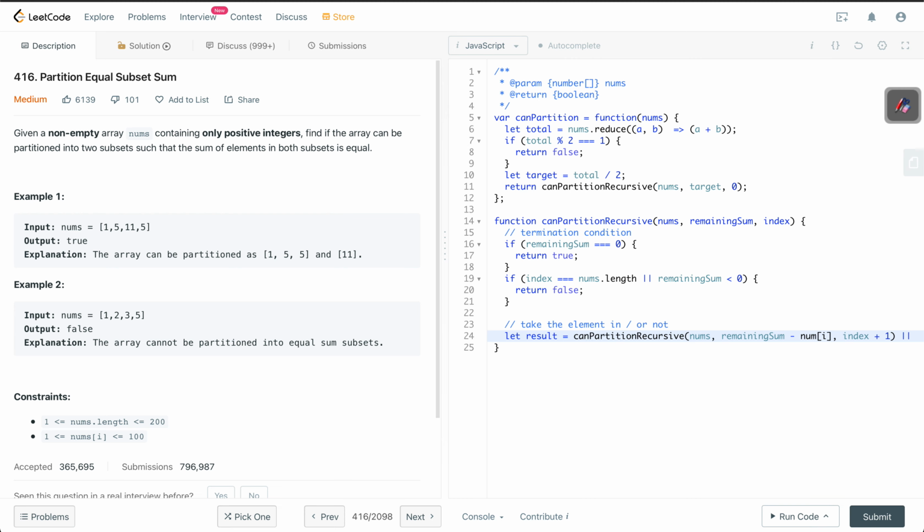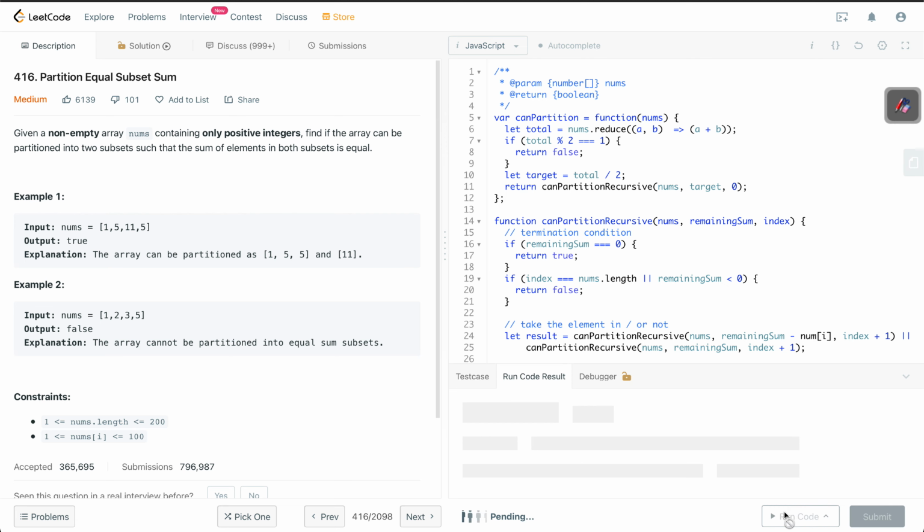Or this is the case where we do not pick the element in. So canPartitionRecursive nums. This time, because we haven't taken the element in, remaining sum is going to remain the same. It is going to remain the same. And we increase our index from index to index plus 1. And I think that should give us the result.